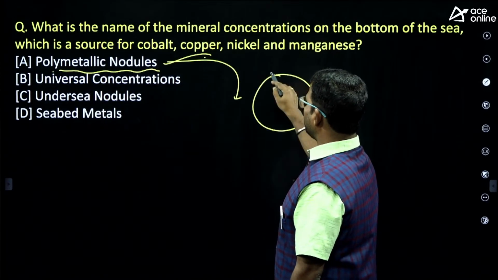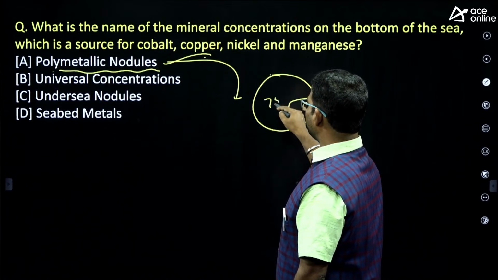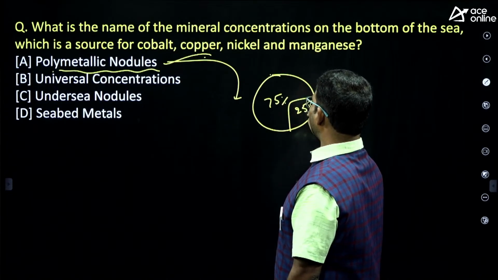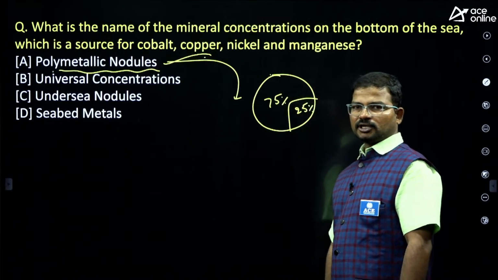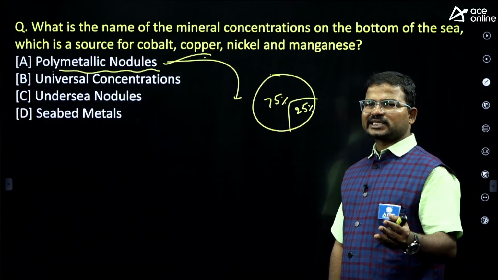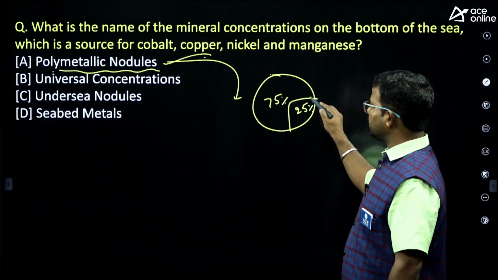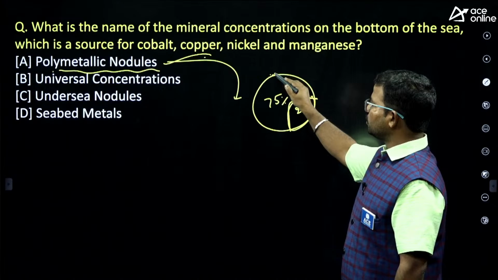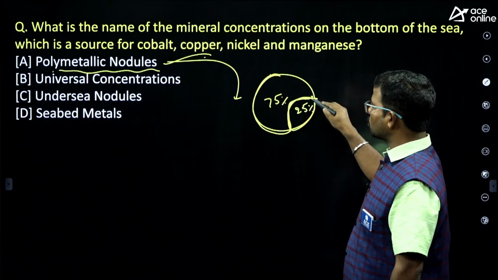On this planet, around 75% is water and 25% is land. Up to now, we are majorly extracting minerals from the landed area. But what about this 75% water occupied region?